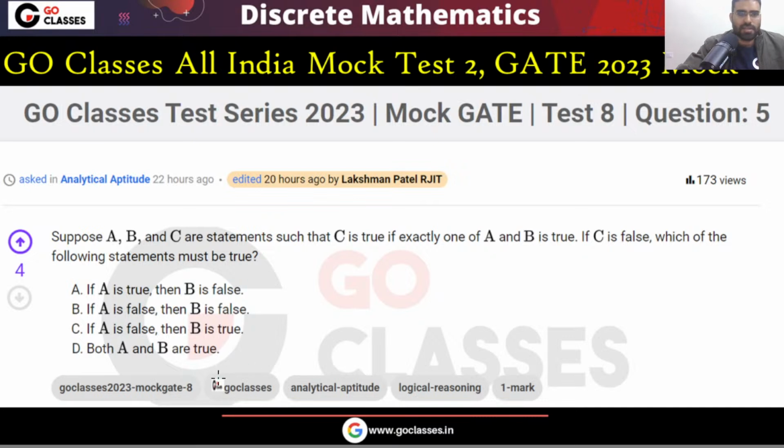Now let's see. This is an aptitude question. Can you tell me what is the answer for this? Did you do this correctly? Let's look at the question. The question says that suppose a, b, c are statements such that c is true if exactly one of a, b is true.